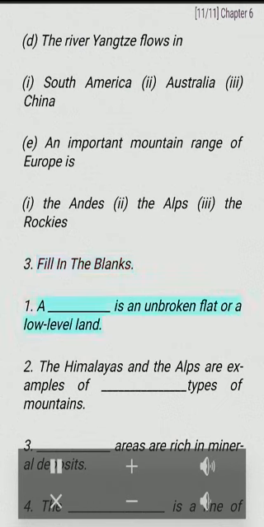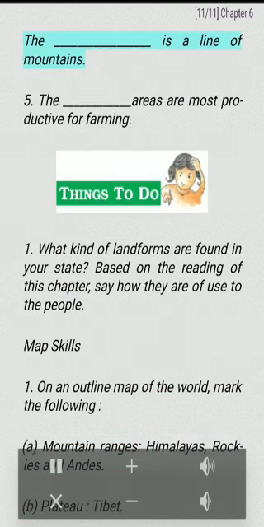3. Fill in the blanks. 1. A blank is an unbroken flat or a low-level land. 2. The Himalayas and the Alps are examples of blank types of mountains. 3. Blank areas are rich in mineral deposits. 4. The blank is a line of mountains. 5. The blank areas are most productive for farming.